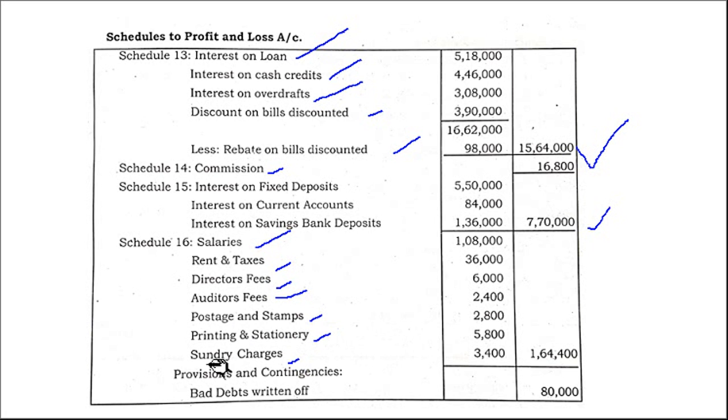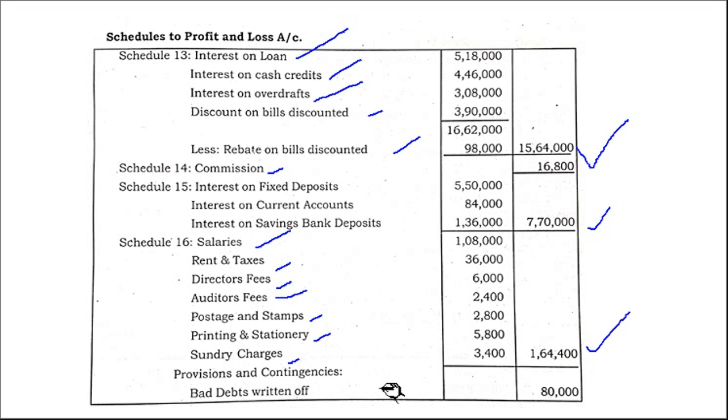Here they have given sundry charges. If merely charges are given, we can take it as expense, right? Sundry charges credit is given, meaning sundry charges that we have charged. Or else you can write a note. If there is no specific information, we have to consider it like this, and we can write a note. No problem. So total of all this we have written like this.